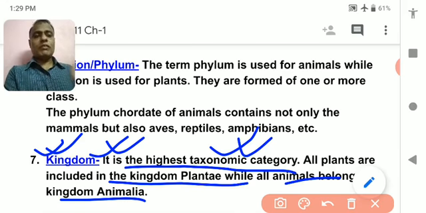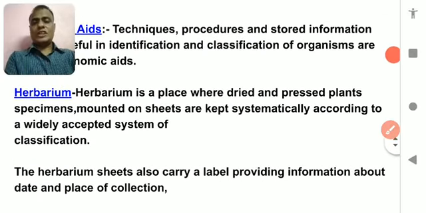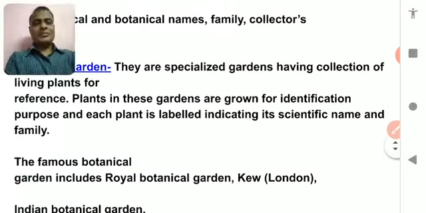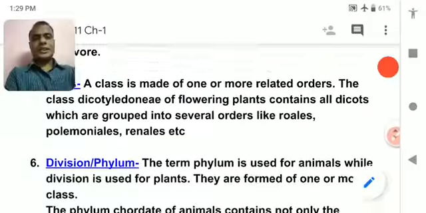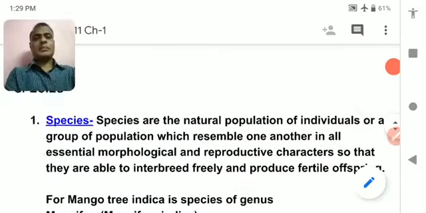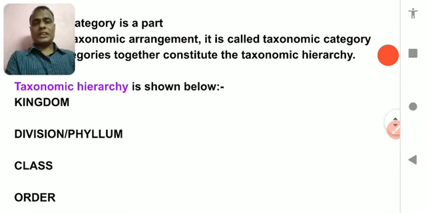In the next class, there is one more part in this class 11 chapter, which I will not teach because it is not necessary to understand. But the taxonomic part that I taught today is very important because it will help you understand different topics in the next lessons. I taught the different categories which make you understand the taxonomical hierarchy and the method of classification which you are going to study in the next classes. Hope you understood these things.